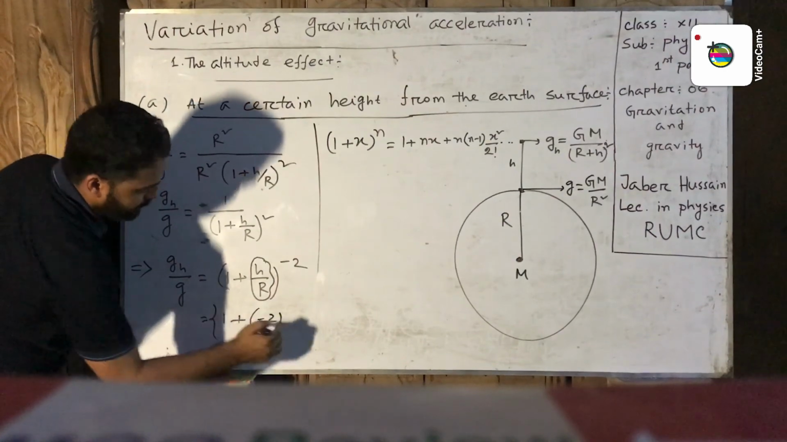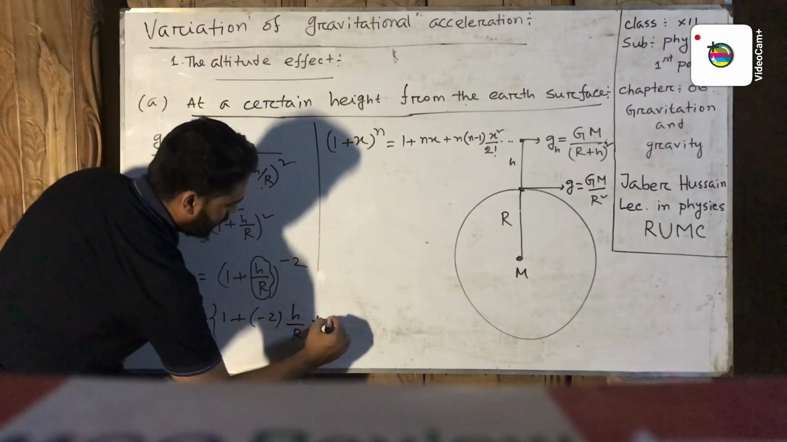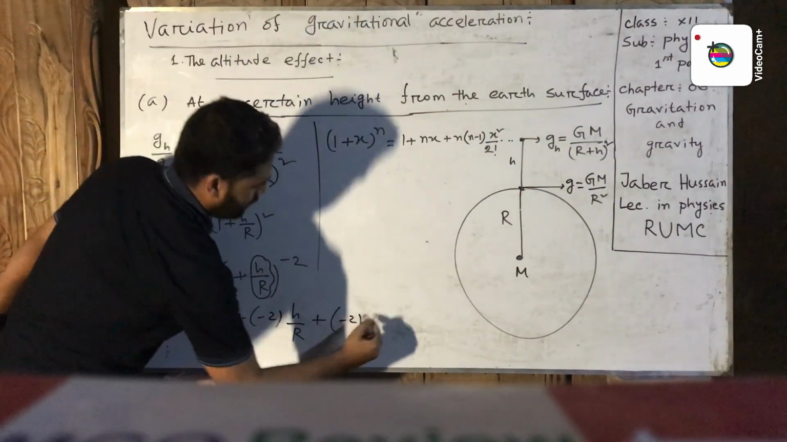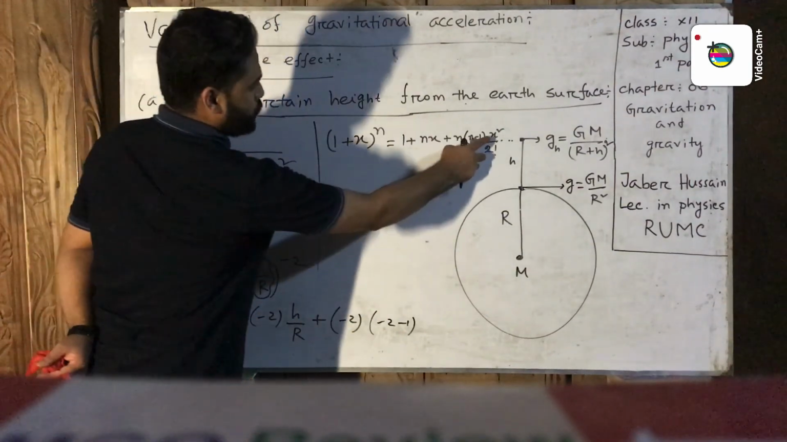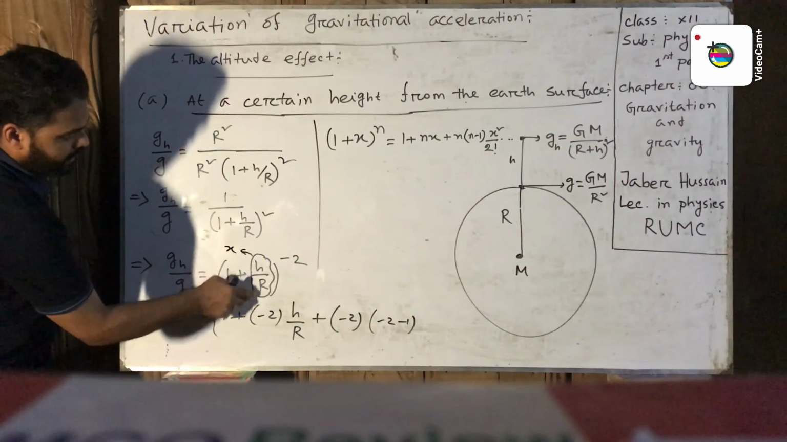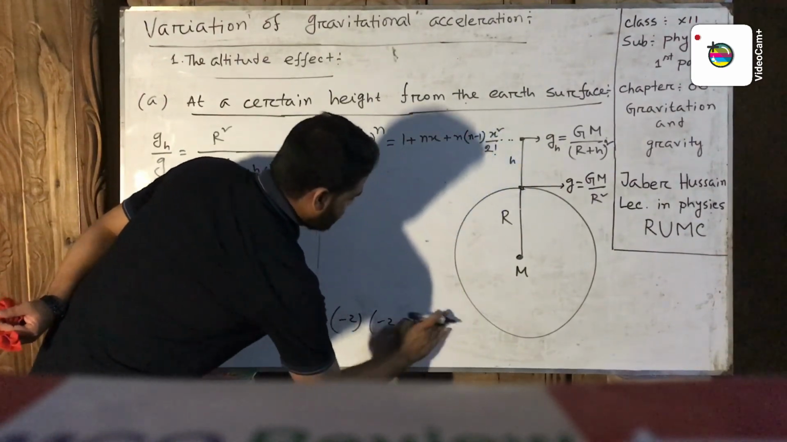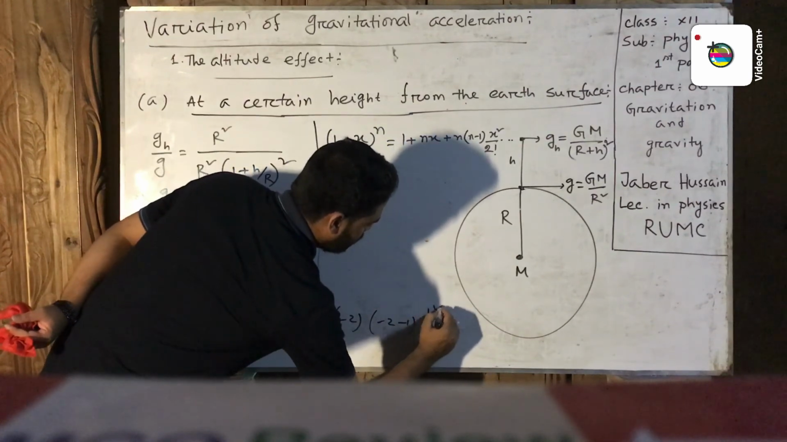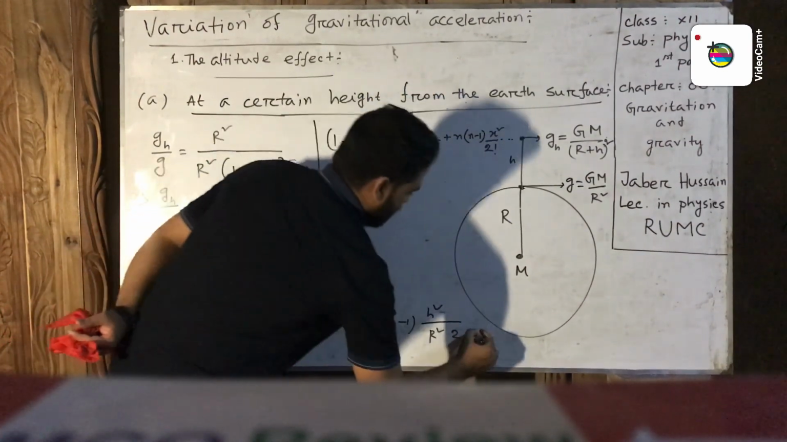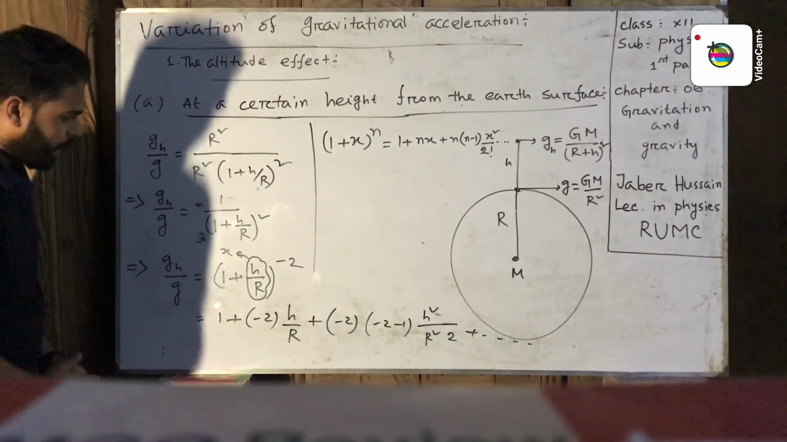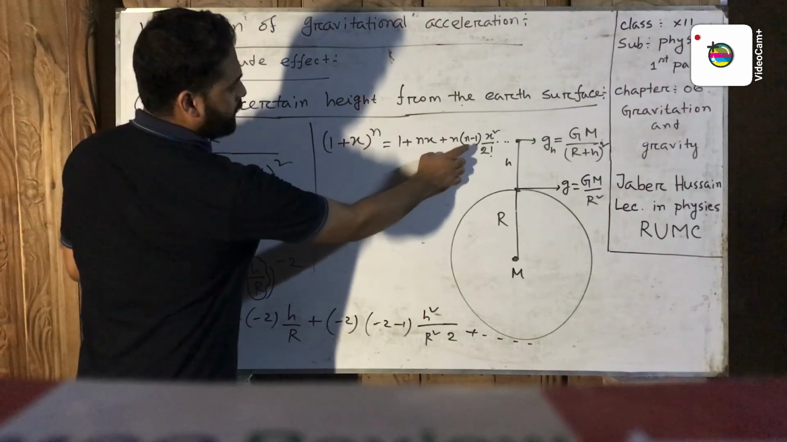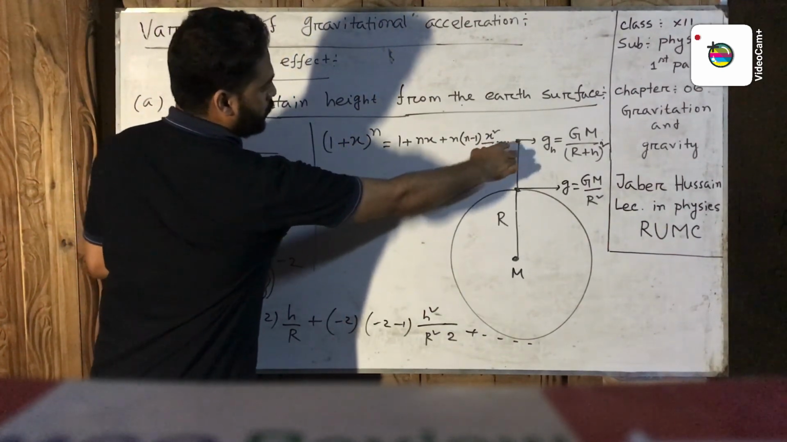That means 1 plus nx plus n into (n minus 1) x square by 2 factorial, where n is minus 2, so minus 2 into (minus 2 minus 1). x means h by R, so x square means h square by R square, into 2 factorial, which is 2, plus and so on. I say again, the binomial expansion (1 plus x) to the power n equals 1 plus nx plus n into (n minus 1) x square by 2 factorial, and so on and continue.